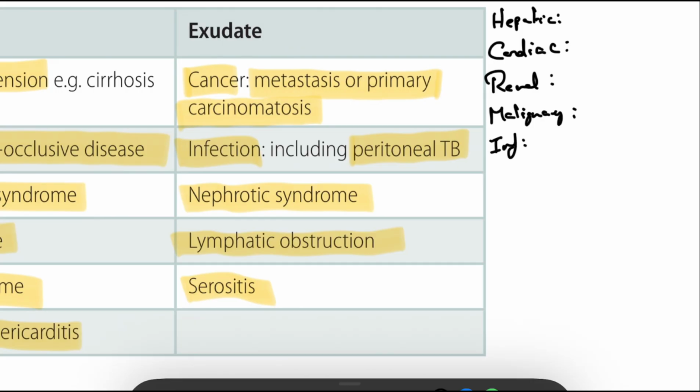Next, infection: tuberculous peritonitis. Another is pancreatic causes, like acute or chronic pancreatitis. Other causes we have are Budd-Chiari syndrome and hypothyroidism. These are the main causes that can cause ascites.